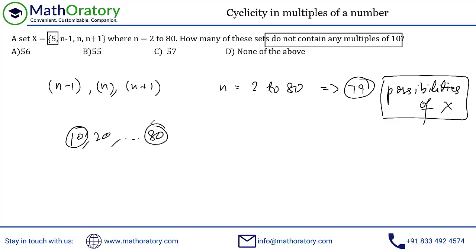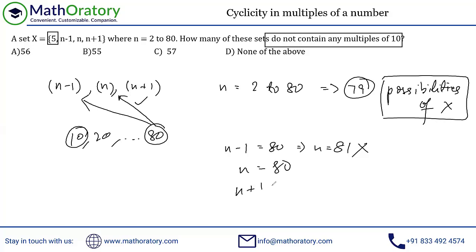If I assign this 80 to n minus 1, that is an issue, because if I take n minus 1 as 80, then n becomes 81, which is actually not possible. But n is equal to 80, I can take the n as 80. This is allowed. And I can also take n plus 1 equal to 80, because in that case, n is 79, which is also part of this range, right? So this is also allowed. Only this one is not allowed.